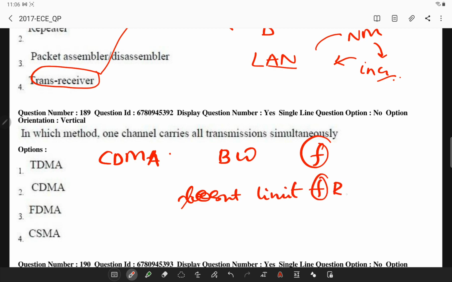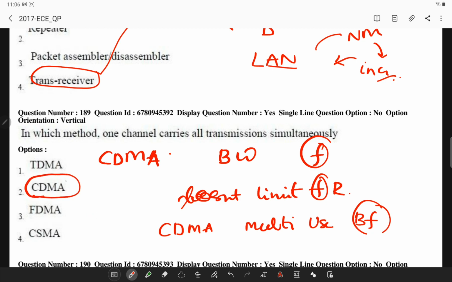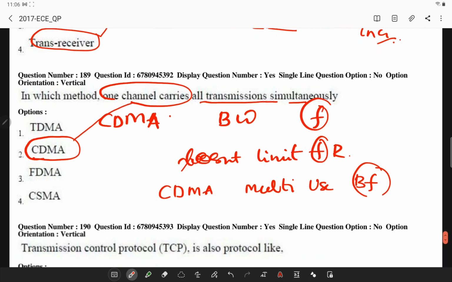Remember this. CDMA allows multiple users to share a band of frequencies without undue interference between the users. It is used as an access method in many mobile standards. So this is the one in which one channel carries all transmissions simultaneously.